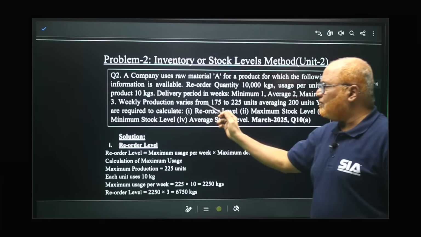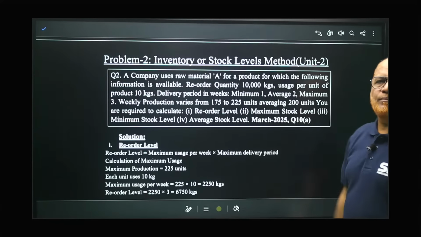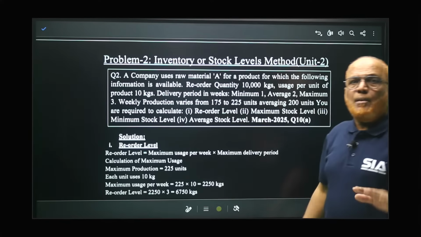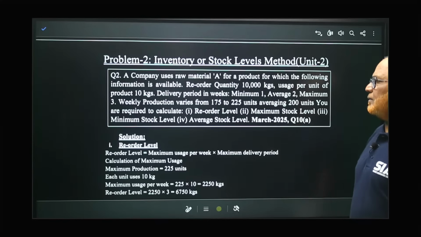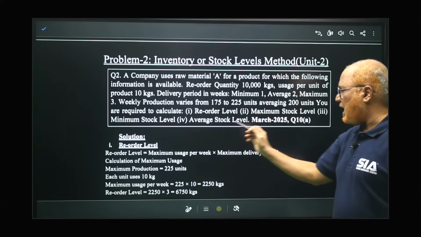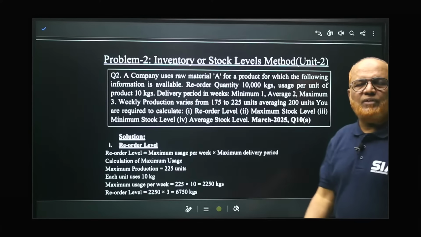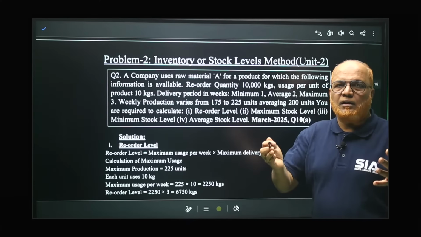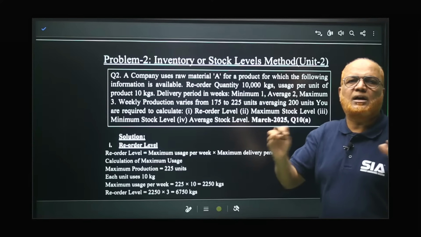Then weekly production varies from 175 to 225 units, averaging 200 units. That means minimum production is 175, maximum production is 225 units, and the average production is 200 units. You are required to calculate reorder level, maximum stock level, minimum stock level, average stock level. This was the problem asked in March 2025, recent examination. So this type of problem you may get. I'm explaining here. After watching this, go through the CR publications material, you will get the complete different type of problems.